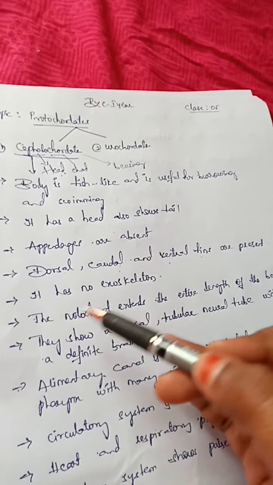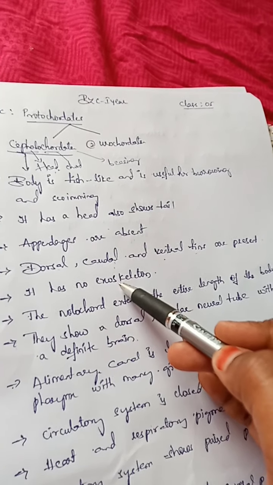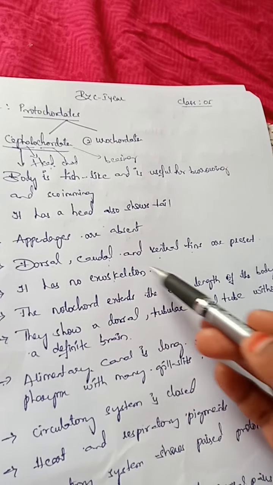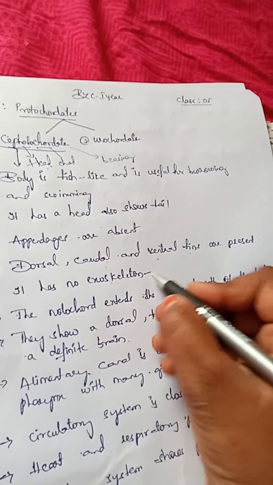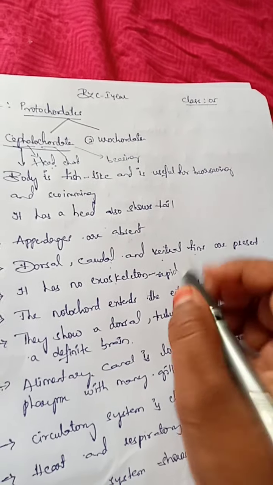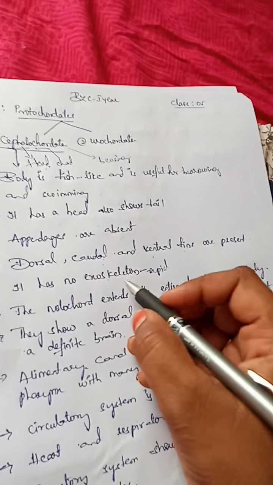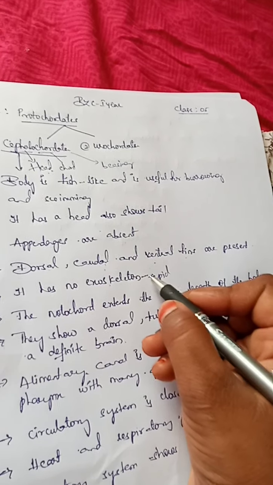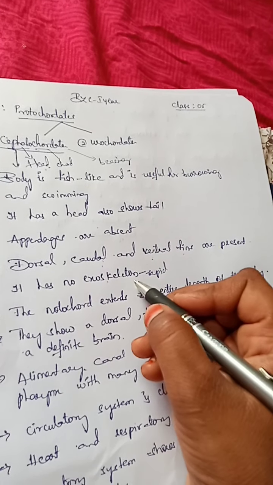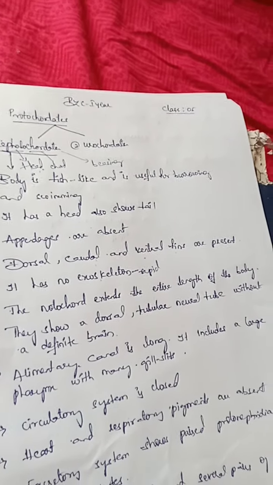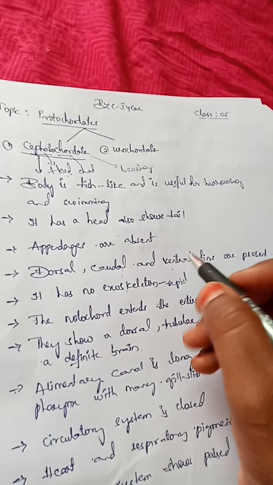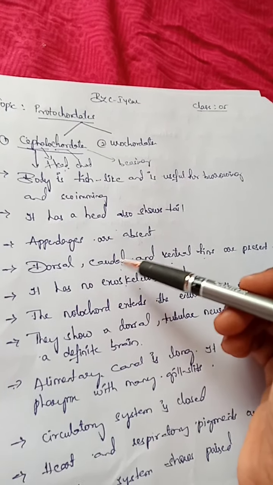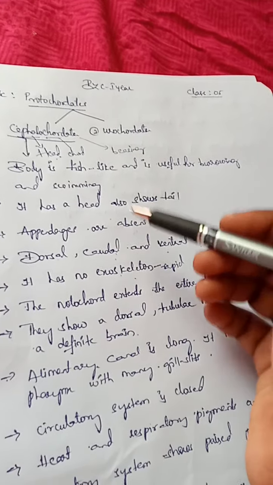Next, it has no exoskeleton. Exo means outside. Skeleton you know. This exoskeleton is rigid. It is an external covering for the body of the organism. It is rigid, that means there is no flexibility. It is hard, so the cephalochordate doesn't have an exoskeleton, but we can find it mainly in invertebrates, like mainly arthropods.